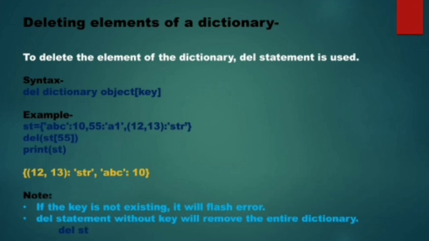One thing we have to ensure over here, that the key you specified with the del statement, if it is not existing, it will give you an error. And if you simply write del and then the dictionary object name without specifying any key, it will remove the entire dictionary. Okay.